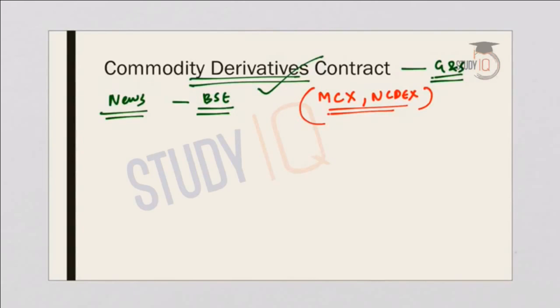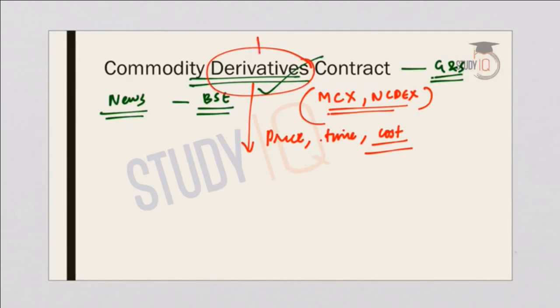Now, Bombay Stock Exchange has become the first stock exchange in the country to launch a commodity derivatives contract in gold and silver. Now, the launch of the commodity derivatives platform on the BSE will help in efficient price discovery, reduction of time or timeline, and it will also make it cost effective. So in this regard, we should know what is derivatives. So what is a derivative? It is a contract between two parties which derives its value and price from the underlying assets. An example of derivative is futures, options, forwards, swaps, etc. These are all some of the derivatives. So please have an understanding what is derivatives.